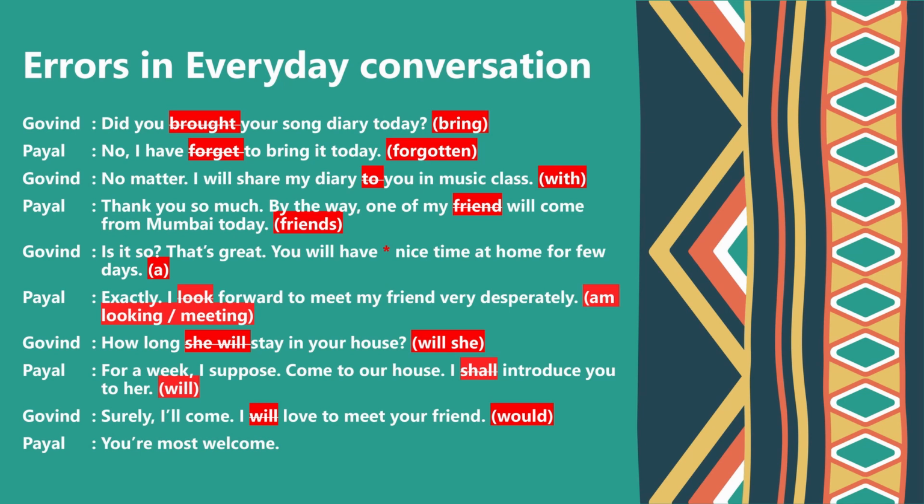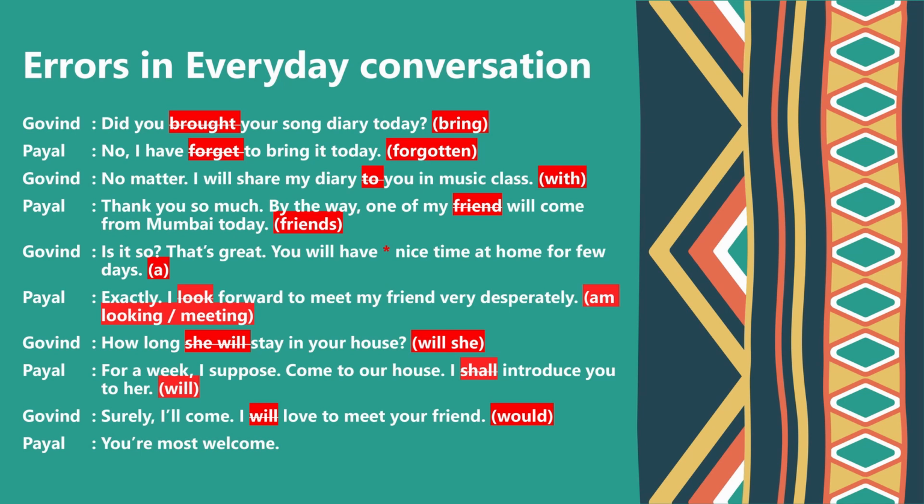Next, Govind: is it so? That's great. You will have nice time at home for few days. Here just add article a before nice time, as this is the rule, because here time refers to a specific period and such type of phrase always has an article, that is, have a nice time.